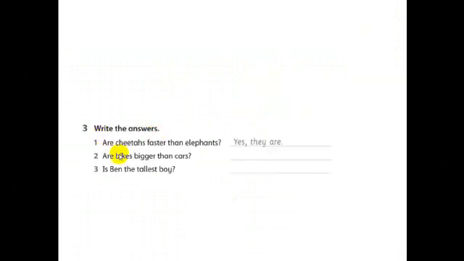Now, exercise number 3. Write the answers. Are cheetahs faster than elephants? Yes, they are. Are bikes bigger than cars? No, they aren't. Bikes aren't bigger than cars, okay? Is Ben the tallest boy? No, he isn't. Yes, please, write it with me now.